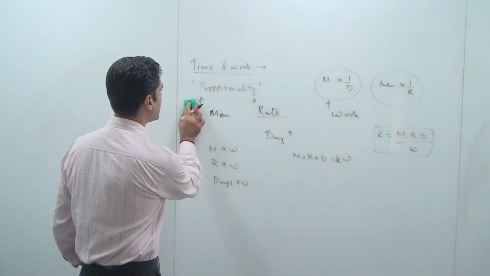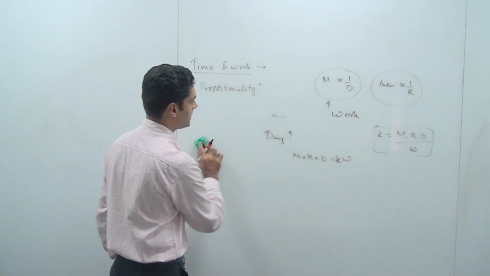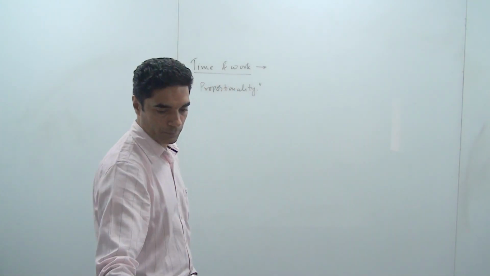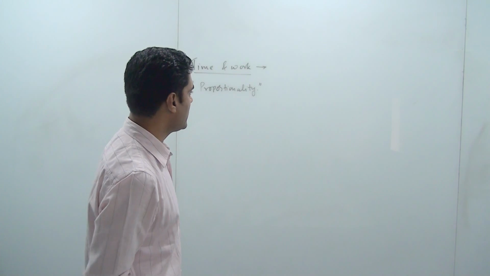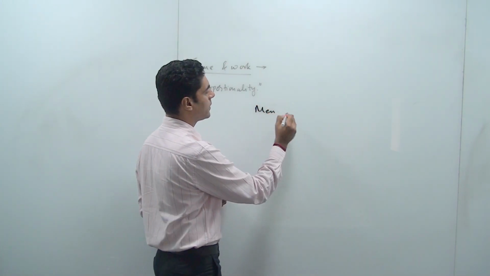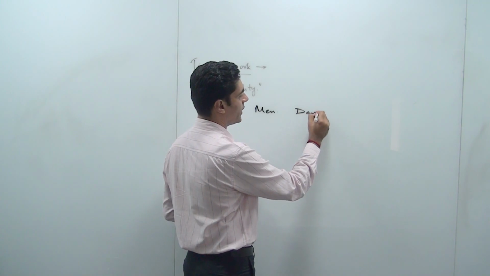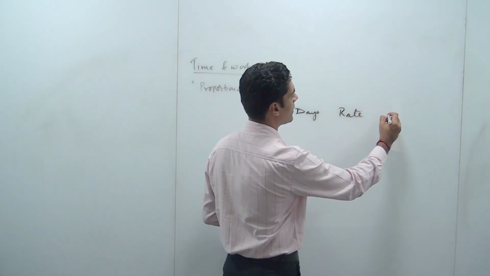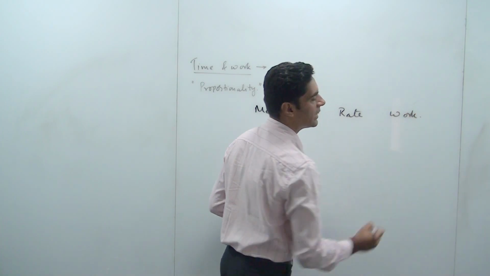Right? So let me take a small example. Let's say the question is, there are a few men and they are working for a few days. I'll give the numbers later on. And there's another term called rate, and then there's the work which they are doing.